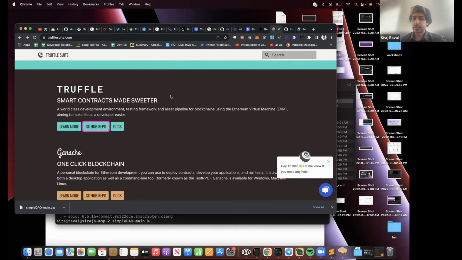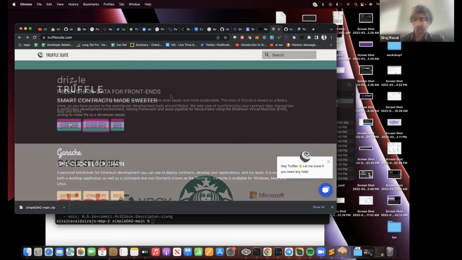Truffle isn't just a collection of smart contracts. It's also a development environment for deploying smart contracts. It compiles smart contracts locally, and then it deploys them to whatever blockchain you want, usually either Ethereum or Polygon. And then what actually executes the smart contract is the blockchain itself. So in terms of what runs the files, that's not happening locally, that's happening on the blockchain.